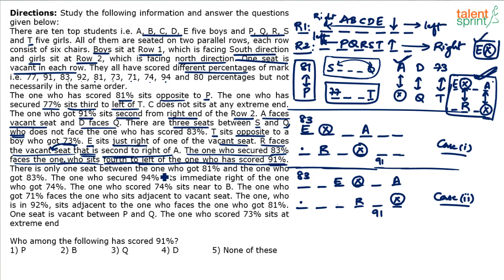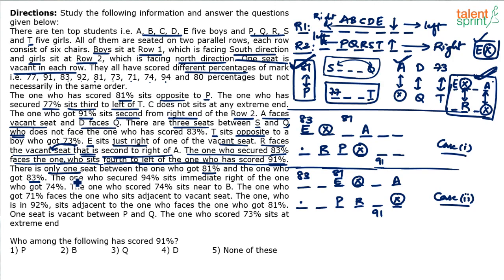There is only one seat between the one who got 81 and the one who got 83. This also can be fixed. There is only one seat between 81 and 83, so if 83 is here, 81 has to be here. Now we already know that 81 is opposite to P. Pictorial representation was already done, so fix that. 81 should be opposite to P, so this should be P. Then anything that we know with respect to P already? No.